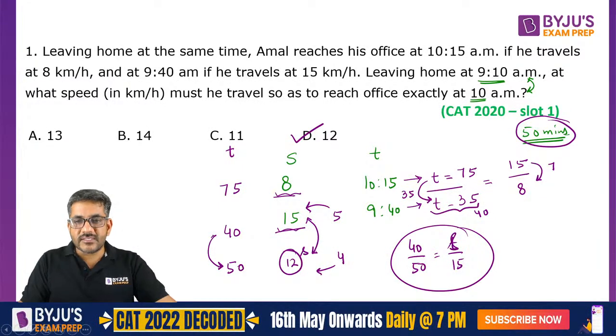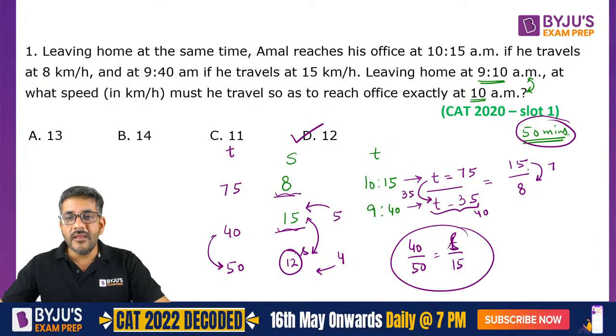So Swagat is asking this question, सर 40 कैसे आया? स्वागत ये देखिए, यहां मैं कह रहा हूं t and t minus 35 should be in a ratio of 15 and 8, बट इनमें 35 का डिफरेंस है और 15 और 8 में 7 का डिफरेंस है। How can you make this difference as 35?